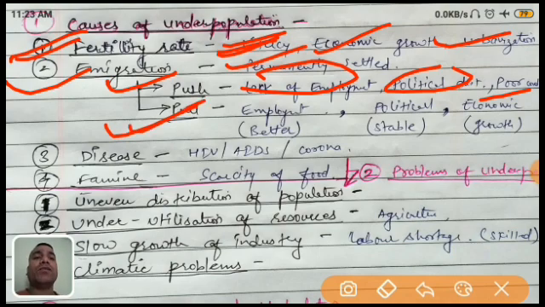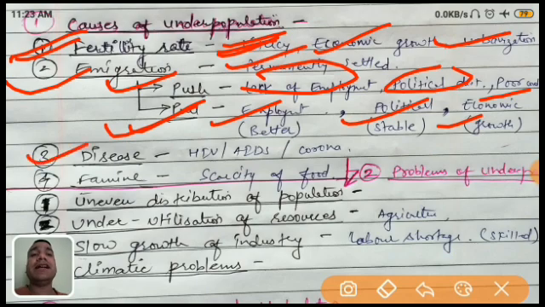Same like that, the pull factor is just the opposite. Employment is better, so that is the pull factor. Political stability means if the government is not changing again and again, they can take the right decisions. And economic growth: if the growth is good, people move to other countries. So these are the two factors, push factor and pull factor, of emigration.